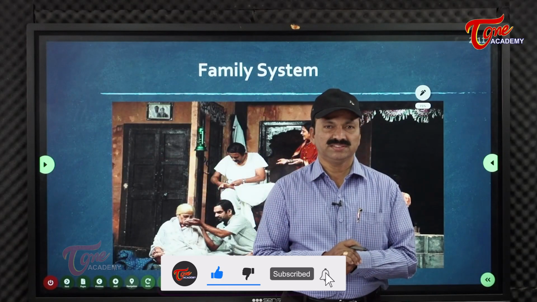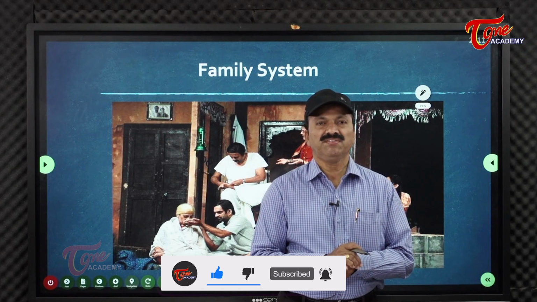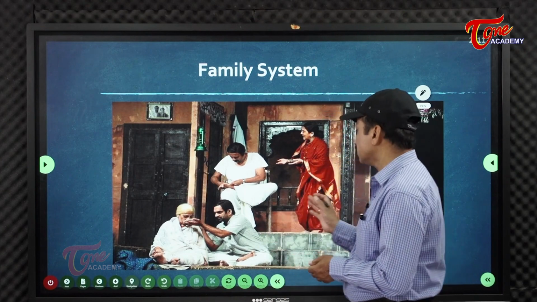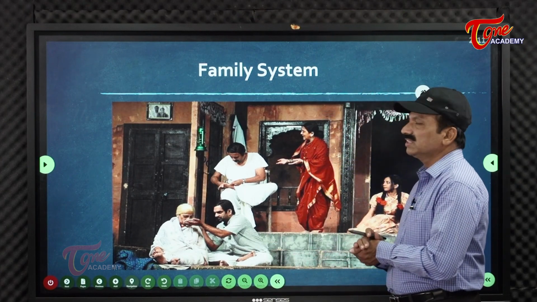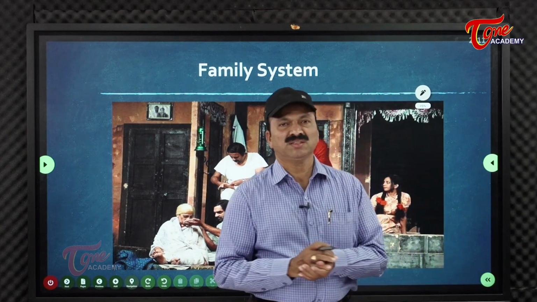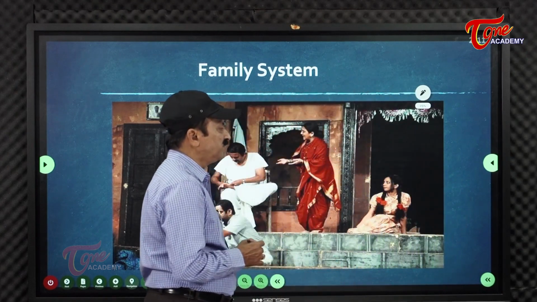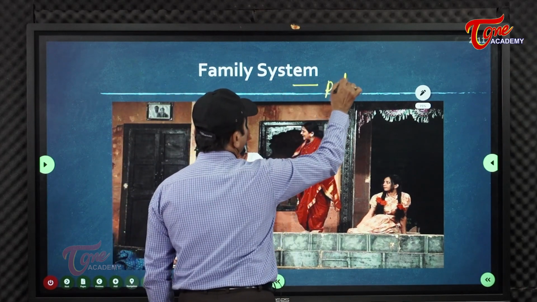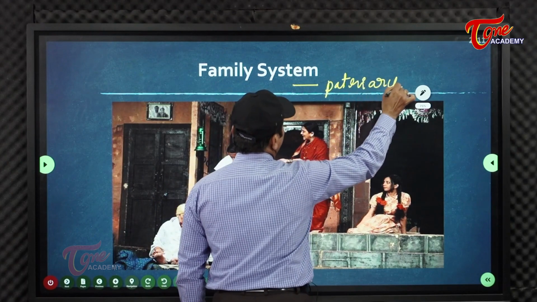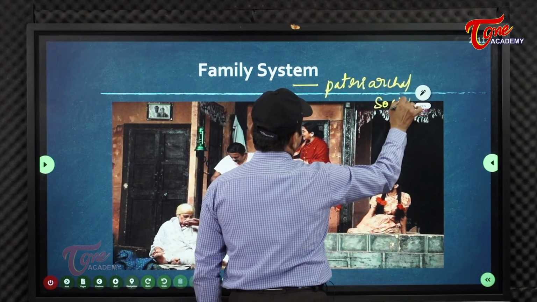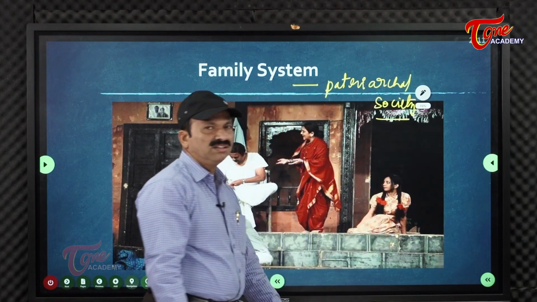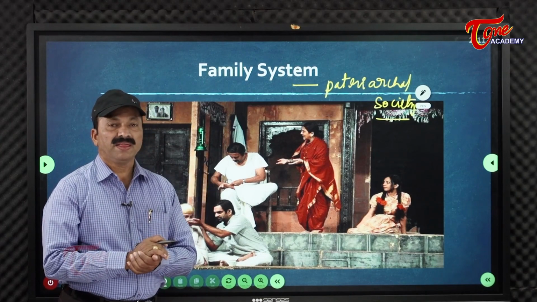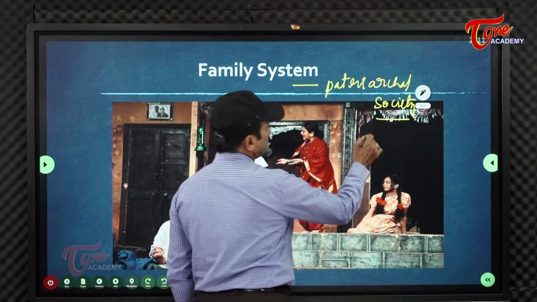Coming to social conditions, the family system: the joint family system existed to a maximum extent in the society, because many used to live together. So we can say there was a joint family system and a patriarchal society. The father is the head of the family; we call this a patriarchal society. That's one of the points you have to remember. At the same time, the joint family system also existed.